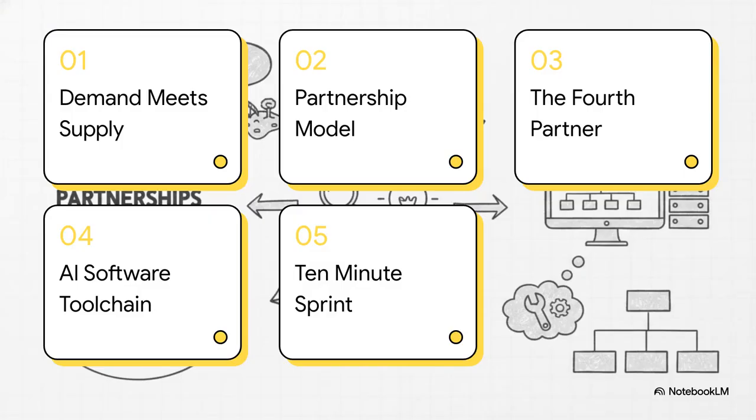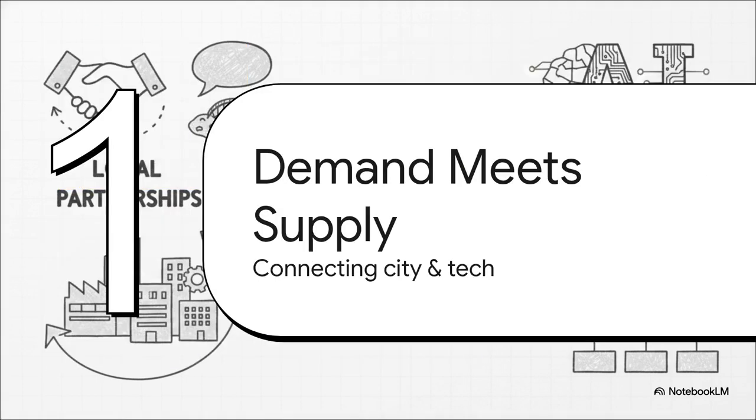All right, so here is our system architecture blueprint for today. We've got 5 main nodes we're hitting. 1. Demand meets chamber supply. 2. Brokering the partnership model. 3. You are the fourth partner. 4. Your AI software toolchain. And finally, number 5, the 10-minute sprint. Think of this less like a simple list and more like a master flowchart that we're zooming into, tracing the money and the nodes so everybody eats. Okay, let's dive right into this.